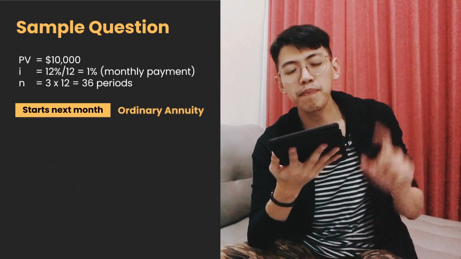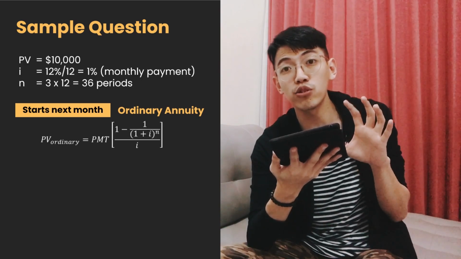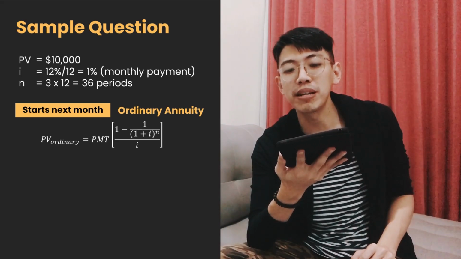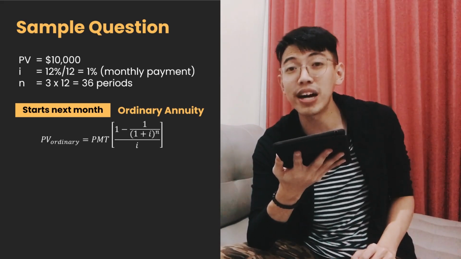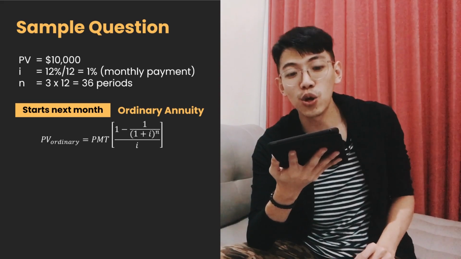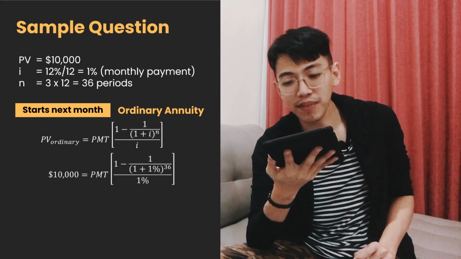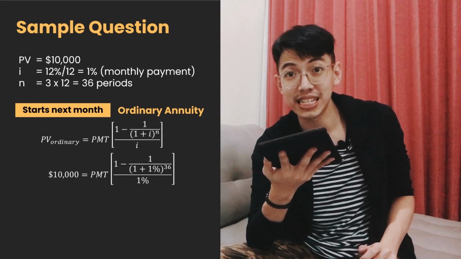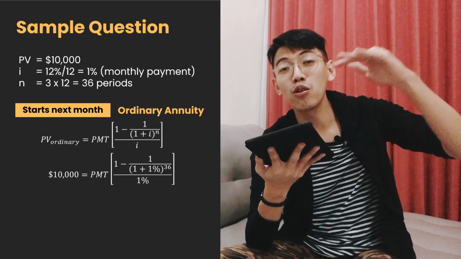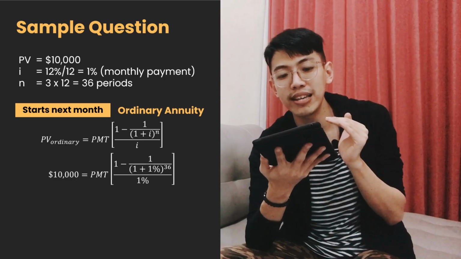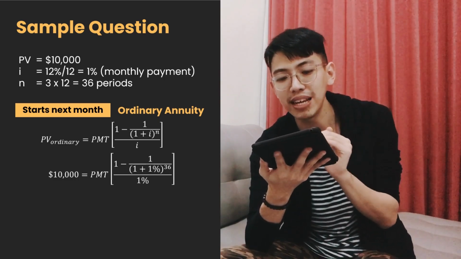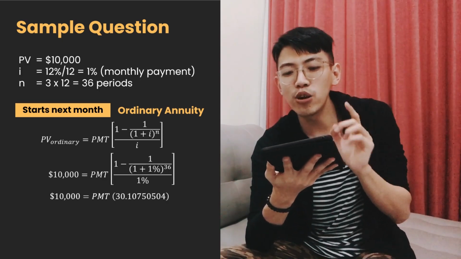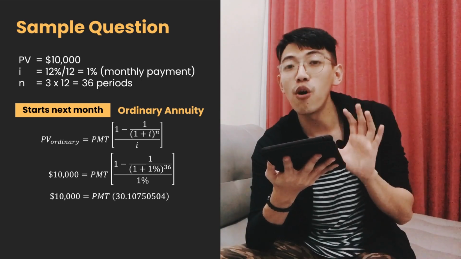We use this formula: present value of ordinary annuity equals PMT times (1 minus 1 per (1 plus I) to the power of n) divided by I. So the present value is 10,000, the I is 1%, and the n is 36. After we input all those numbers into the formula, we find that 10,000 equals PMT times 30.10750504.